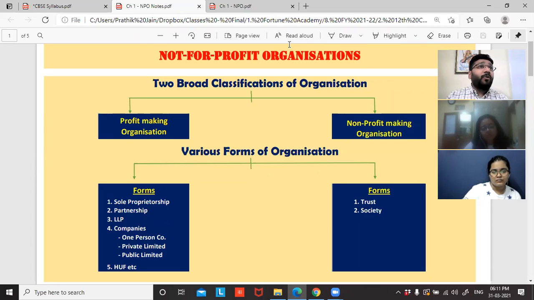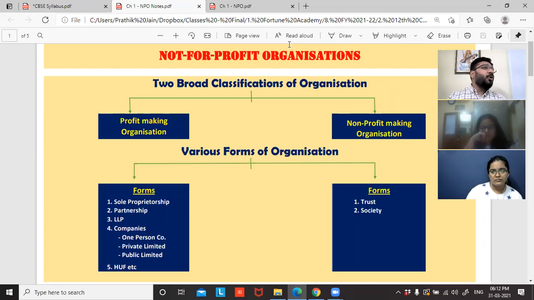Financial statement under NPO, will it be same? If you have that question in your mind, let me tell you, no. My dear friends, the financial statement will undergo a change in different chapters. For a sole proprietorship, the financial statement is different. For an NPO, the financial statement is different. For a partnership, again, the financial statement would go for a change. And for companies, again, it will be different.